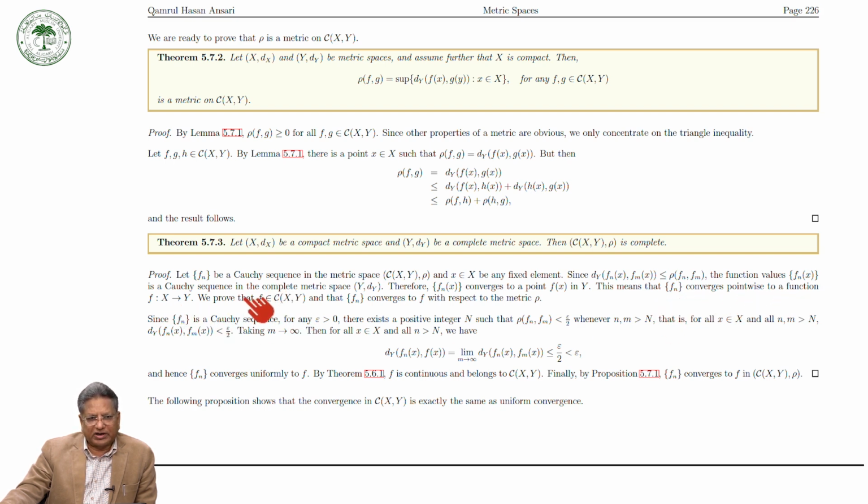Now we prove that this f also lies in C(X,Y).